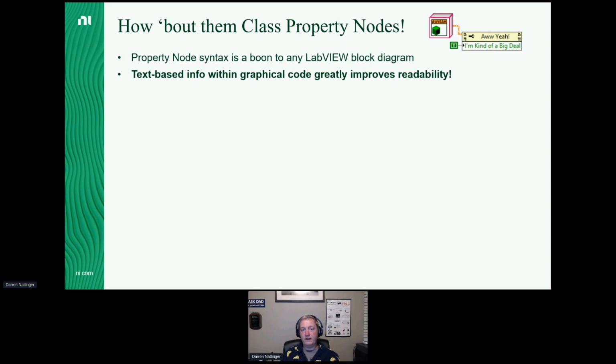graphical program greatly improves readability. And you know, that's saying something coming from me. I'm the LabVIEW guy, right? And I'm telling you, if there's more text on your block diagram, it's probably going to become more readable.